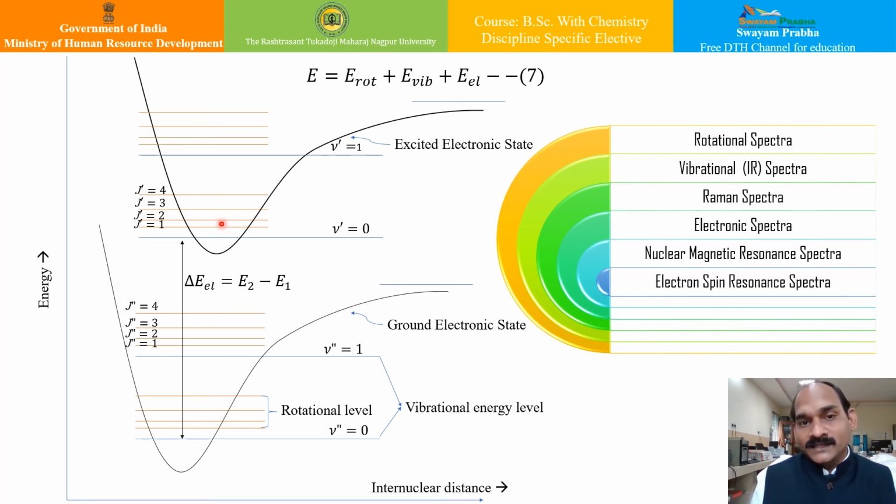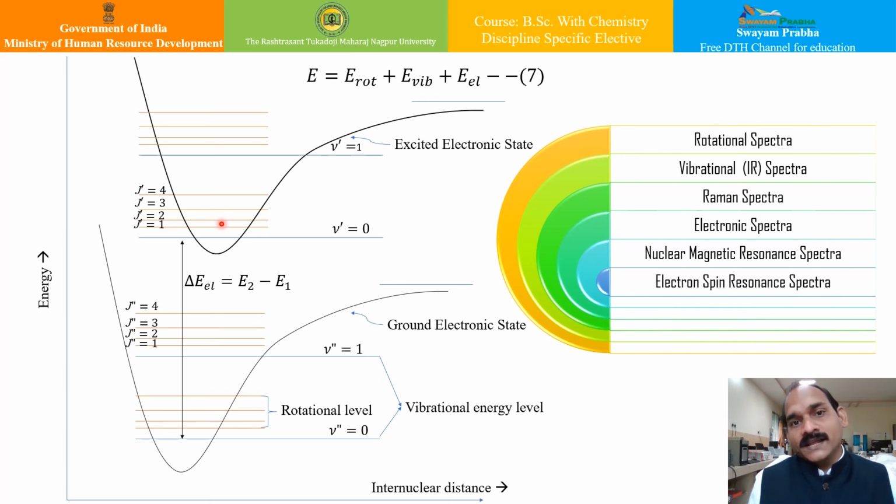Similarly, another vital part of molecular spectra is the electron spin resonance, ESR or EPR. This also we will see in a separate lecture, and it is a result of transition induced in an electron spin energy level of a molecule, specifically for a molecule possessing an unpaired electron. Only those which possess an unpaired electron can lead to this ESR spectra. Such spectral line studies can be done particularly in the microwave region.